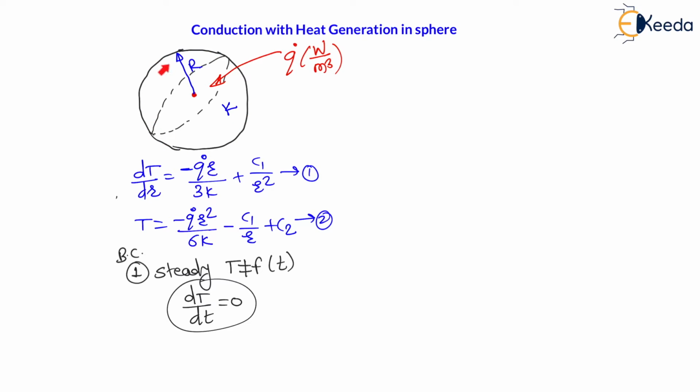Now, this sphere at the circumference, or at the extreme location, will be having the wall temperature. Let us say at this extreme location, whenever the radius is capital R, the sphere will be having the wall temperature. Now, let us understand this steady state condition. It means that with respect to time, the temperature at any particular location will not change. The meaning of this statement is that the wall temperature will always remain constant with respect to time.